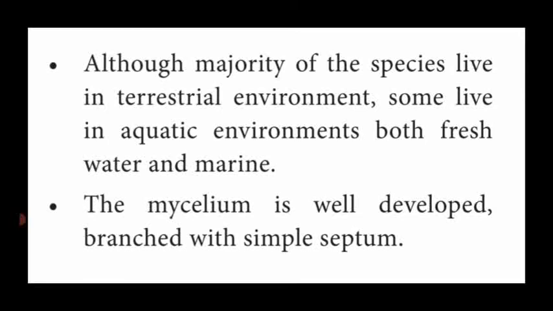Marine water means sea water, salt water. In all these Ascomycetes fungi, the mycelium, that is the fungal body or thallus, is well developed and shows a number of branches with a simple partition, that is, a septum. So these are the other two characteristic features of Ascomycetes fungi.